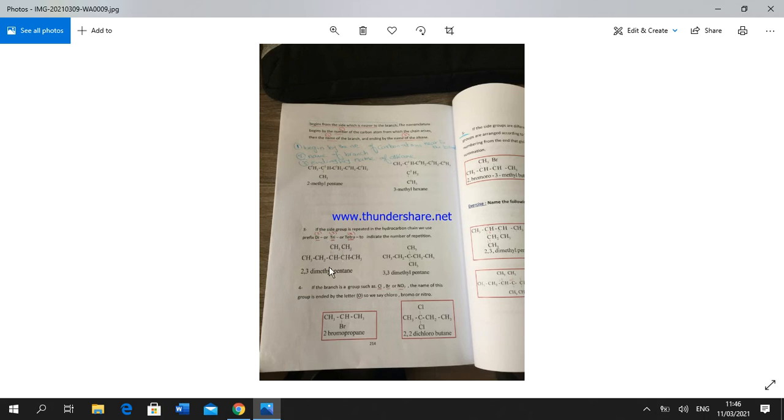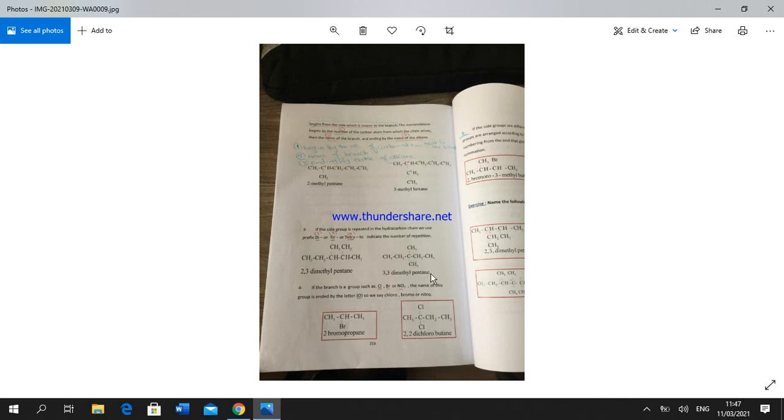So we express them by dimethyl, and we put the name of the alkane at the end of the name, pentane. Because this chain contains 5 carbon atoms, the compound is 2,3-dimethylpentane.